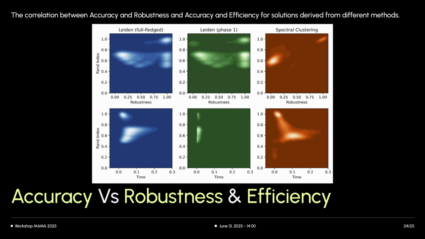Full-fledged Leiden can take longer due to its additional phases, but also achieves higher accuracy. Spectral clustering generally shows moderate robustness, and its accuracy can vary. It doesn't directly optimize for our specific robustness metric. Runtimes can vary significantly, and it's often slower than Leiden phase 1. Overall, the Leiden methods, which optimize the CPM, demonstrate a good trade-off, frequently achieving high accuracy and high robustness efficiently, especially Leiden phase 1. This suggests a strong positive correlation between the robustness metric we defined and the actual quality of the partitions found.